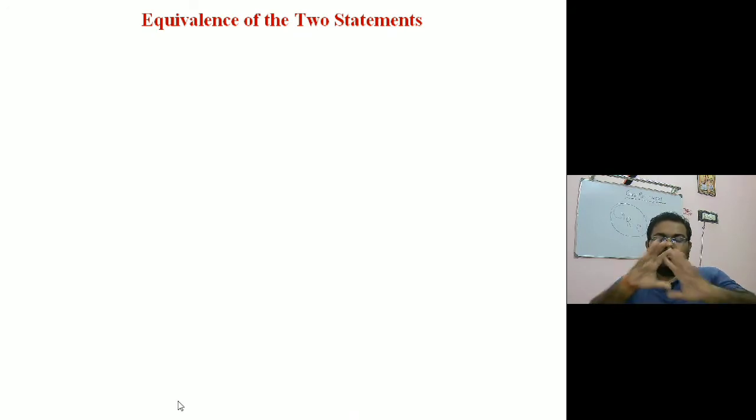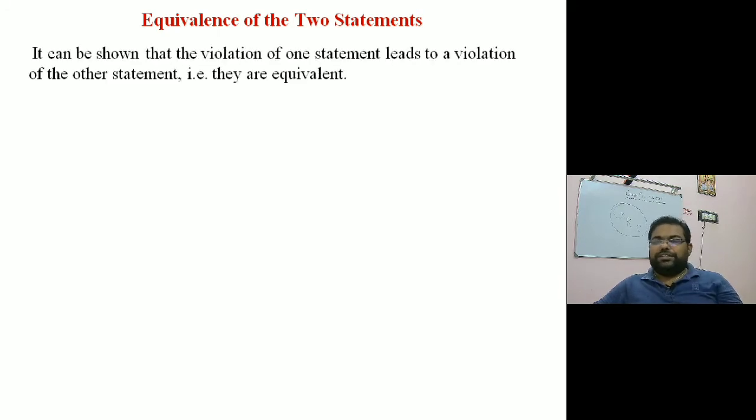Now if we look at those two statements, we can put the equivalence between these two. How to do that? If one statement is going to violate the other statement, we can say both are equivalent. So the assumption of the first is going to violate the assumption of the second. It can be shown that the violation of one statement leads to violation of the other, and that's why they are equivalent.